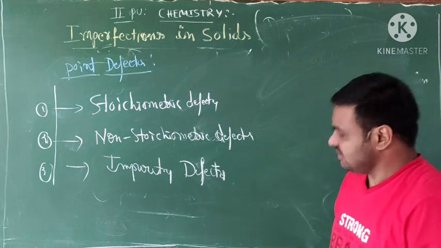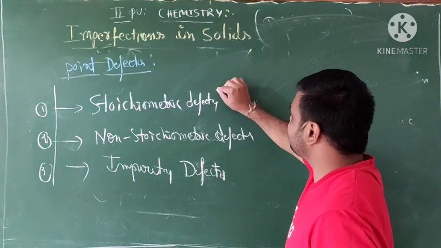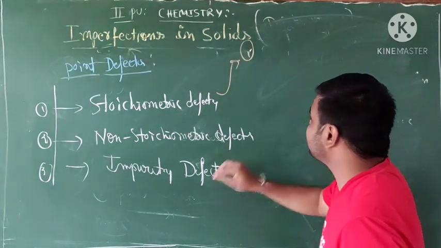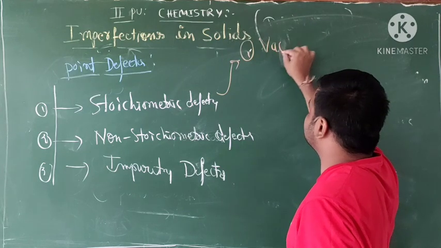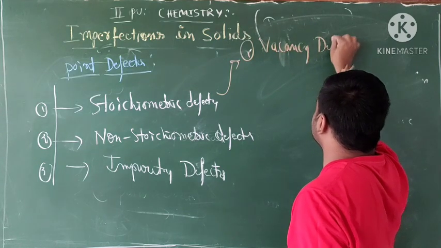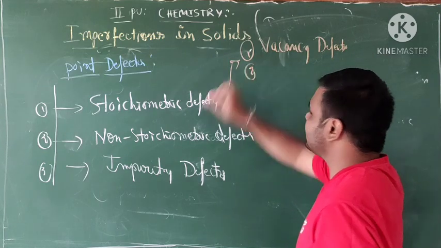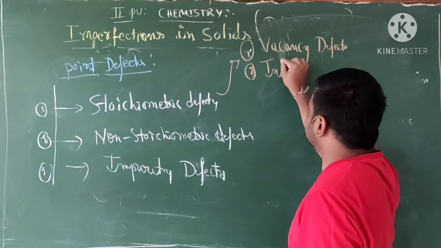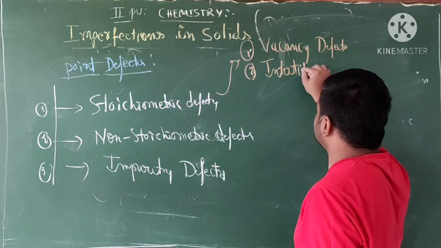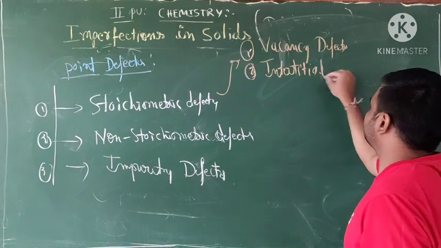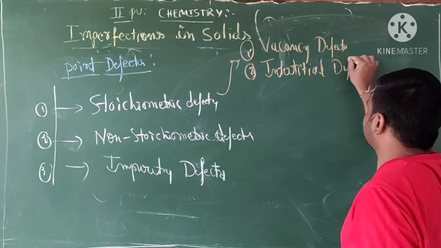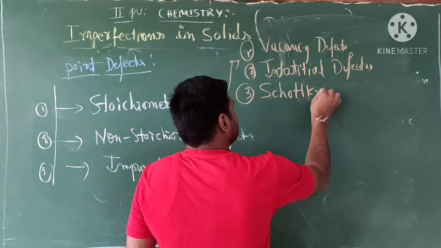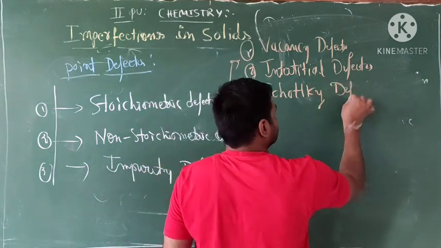Okay, in that stoichiometric, further we can see the four types. Which are those four types? In stoichiometric: vacancy defect, and second one is interstitial defect, third one is Schottky defect.